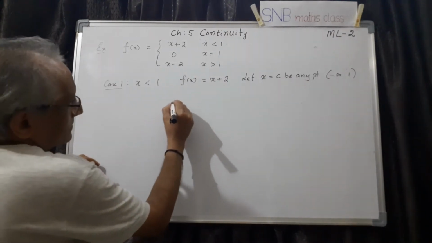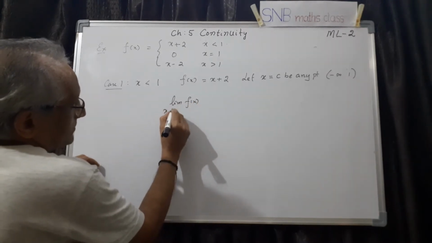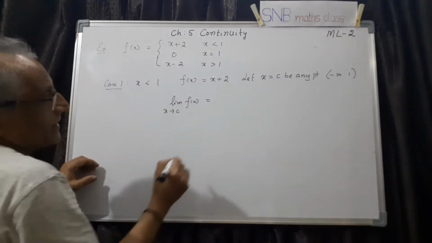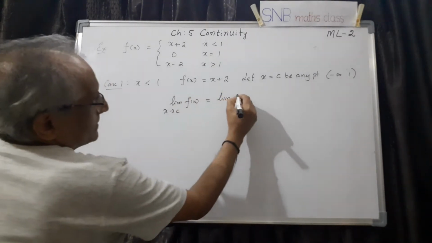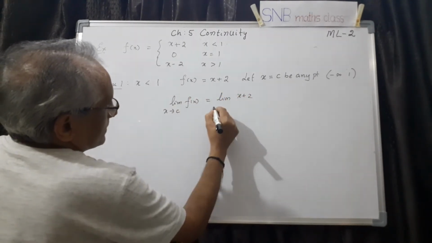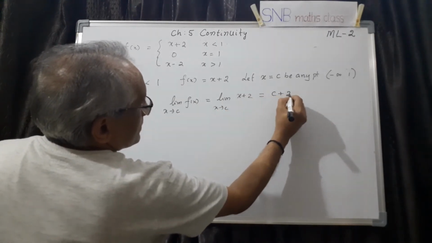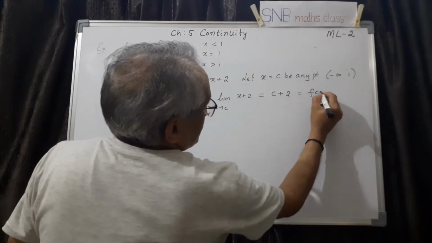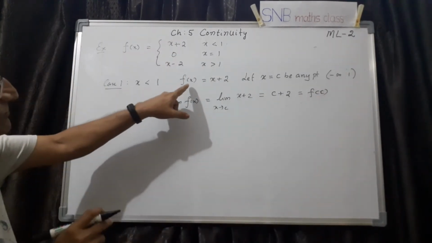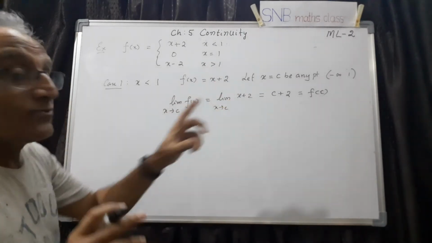Now what I do is, I will find the limit of f(x) as x tends to c. And this will be equal to the limit of x plus 2 as x tends to c. Definitely it is c plus 2. But what is c plus 2? Here I can write this is f(c) only. You can see very well here: if you substitute x equal to c, you get f(c) equal to c plus 2. So what is the conclusion?